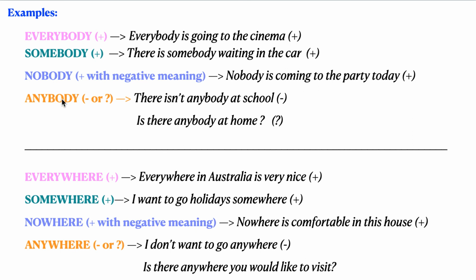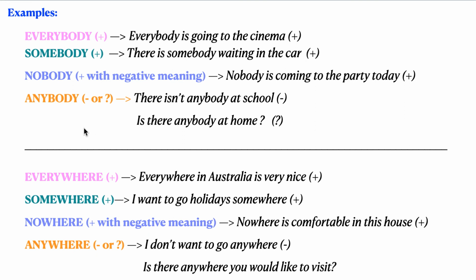And what happens with anybody, for example? In a negative sentence, there isn't anybody at school. Isn't, here we have a negative sentence. Is there anybody at home? ¿Hay alguien en casa? Okay.